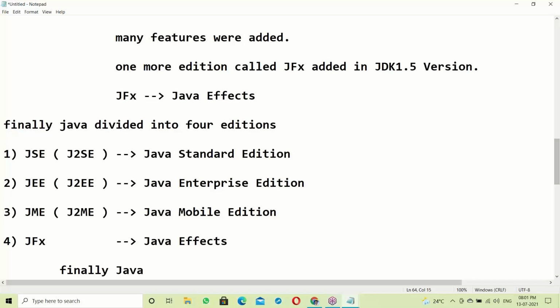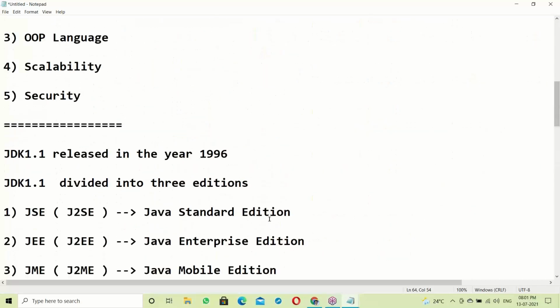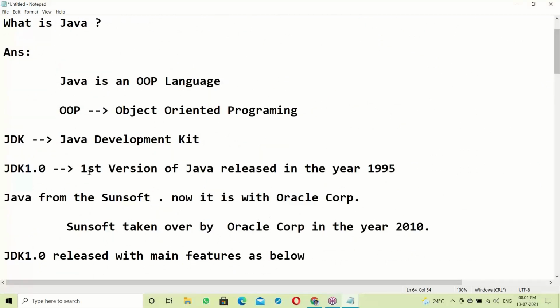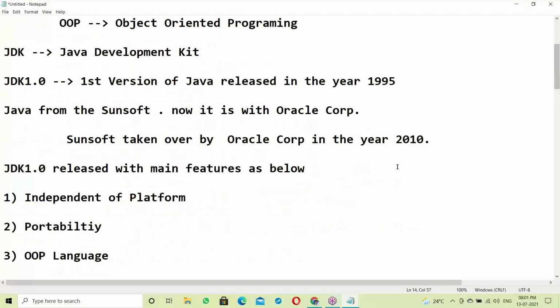Finally Java got the success after releasing JDK 1.5. How many years were taken? The first version of Java, JDK 1.0, was released in the year 1995.